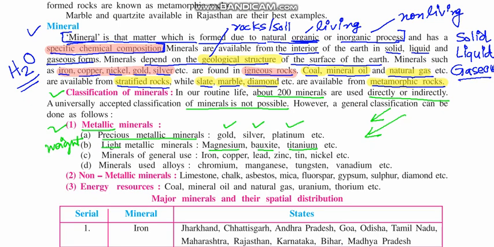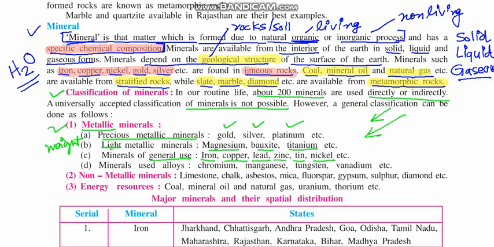Third, minerals of general use. Such kind of minerals which are used generally by each and every person. Iron, we know about it. Copper, lead, zinc, tin, and nickel. So these are some of the minerals which are used by us in our day-to-day life.